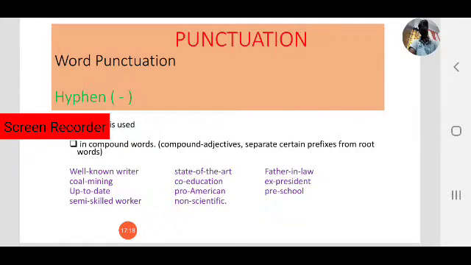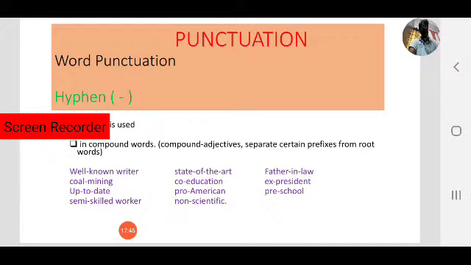Well-known writer. State of the art. Observe the word state of the art. Four words are there, but it is a compound word. So in that case we use hyphens: state hyphen of hyphen the hyphen art. That is, we use three hyphens in the compound word.